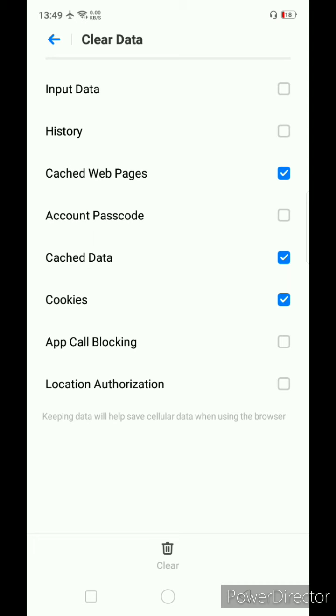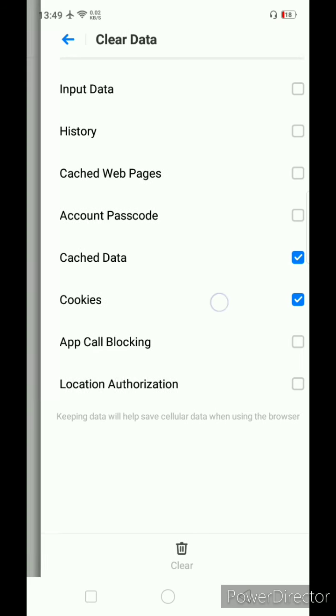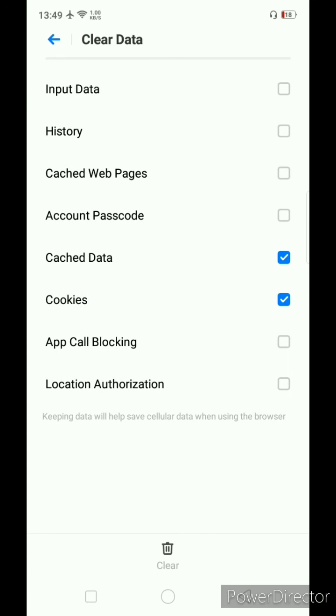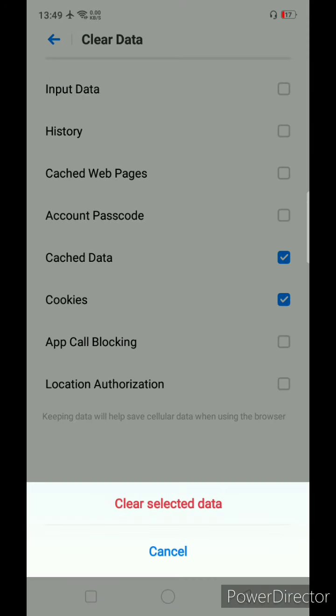So cache memory is also installed in the browser, but its work is to run the website smoothly, and the purpose of cookies is to collect the data of what we browse, to analyze it, and to send it to the owner. So cookies are really harmful sometimes. They are also used to analyze the user's data, like what we are searching, what we are liking. But sometimes it is harmful, as they collect all the private activities from the browser. So clear all the cookies.